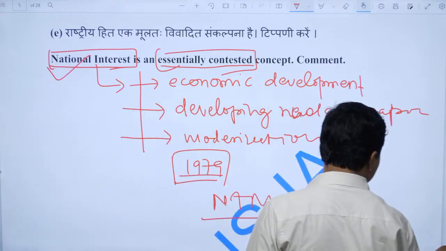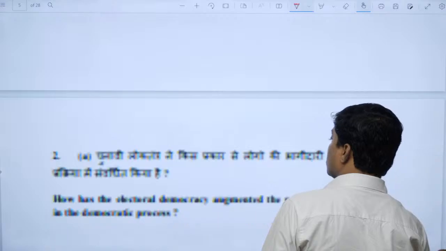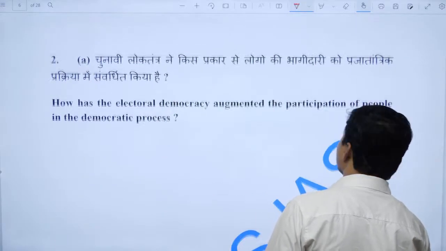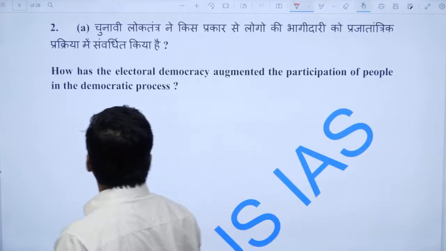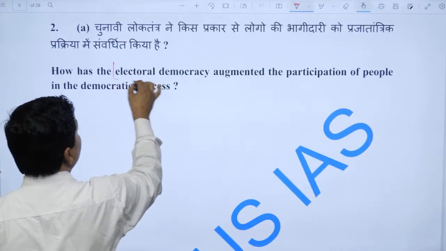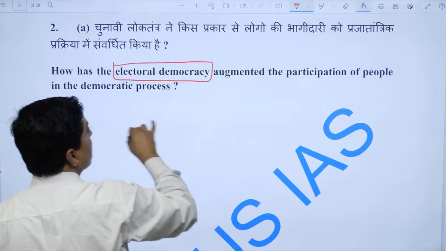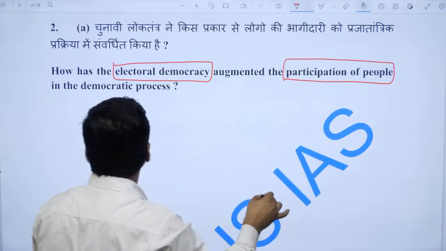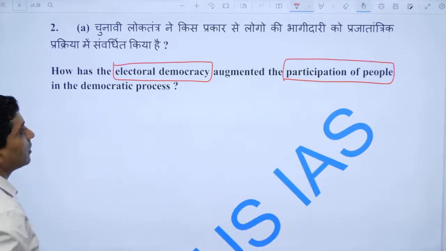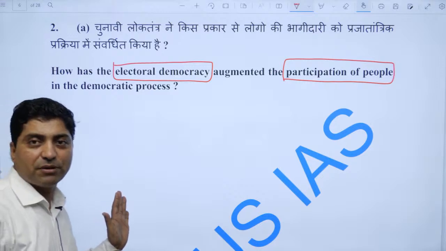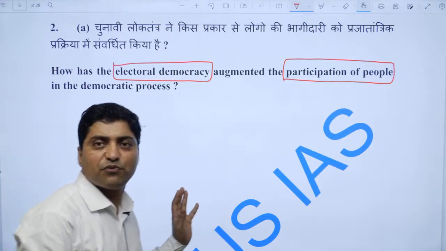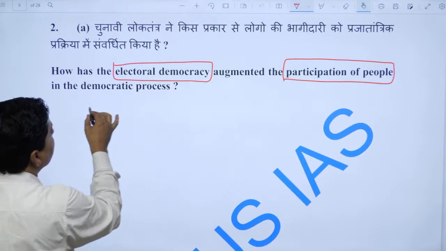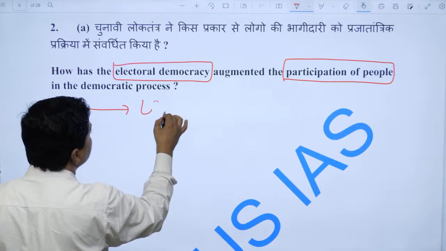Let me talk about question number 2. So we have done one. Now look at question number 2. Now it talks about how electoral democracy has augmented the participation of people, right, in a democratic process. Now, it is a purely liberal theory of democracy in a different framework, different sentence. Now, it is the liberals, right, liberal theory of democracy.